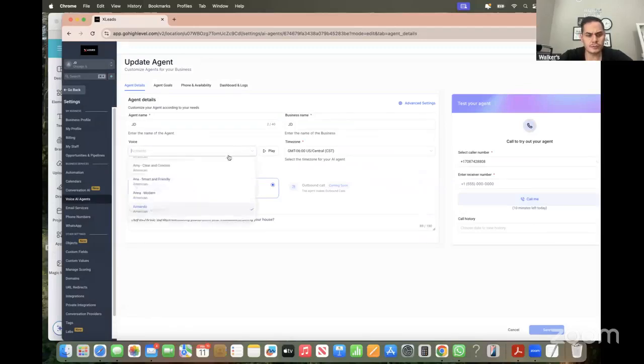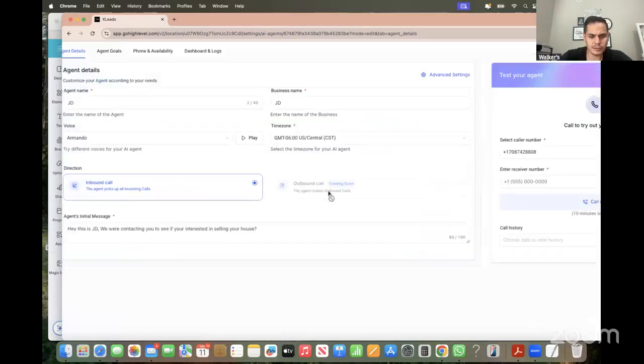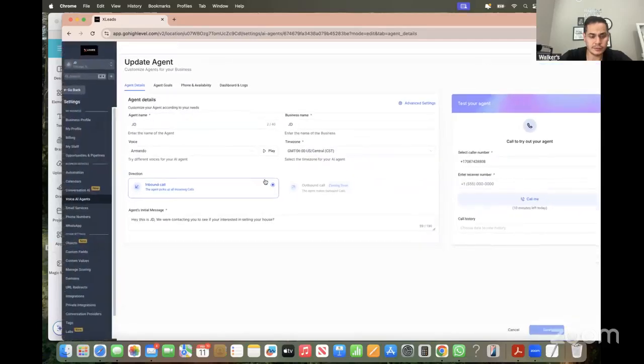And you can change the voice. So there's hundreds of voices here. You can change the voice to how you want it. Put your business name in here. It says outbound calls coming soon, so that should be interesting. AI is making outbound calls.